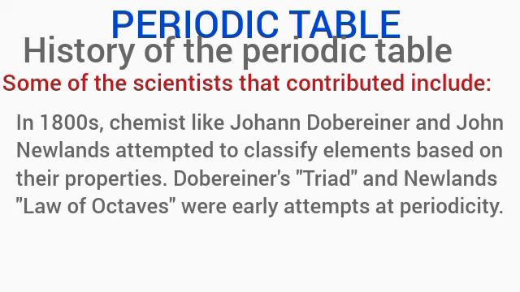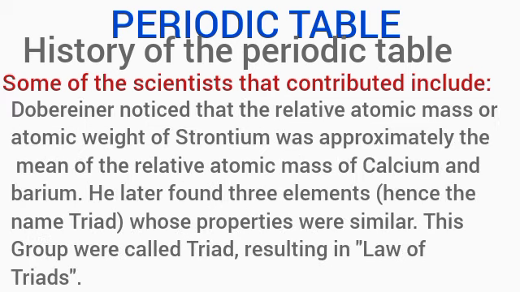In the 1800s, chemists such as Johann Döbereiner and John Newlands attempted to classify elements based on their properties. Johann actually proposed the triad, while Newlands proposed the law of octaves. These were attempts to arrange elements in a periodic manner. Döbereiner noticed that the relative atomic mass of strontium was approximately the mean of the relative atomic mass of calcium and barium.